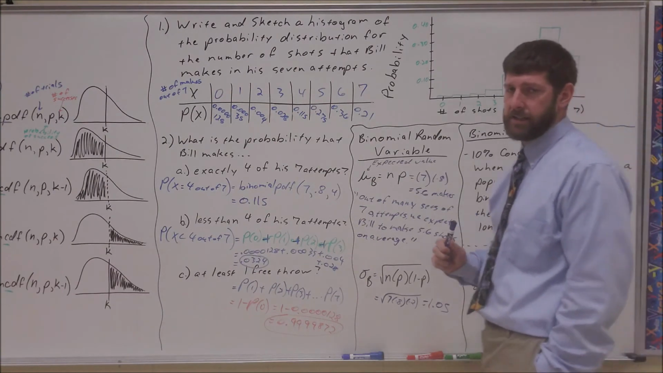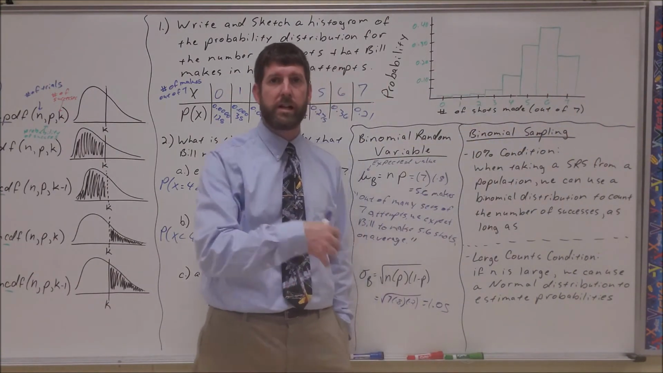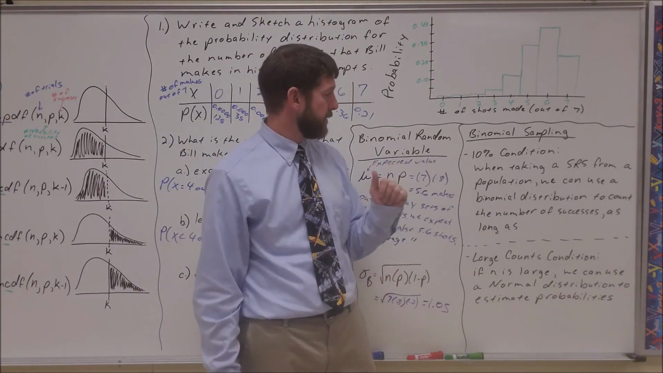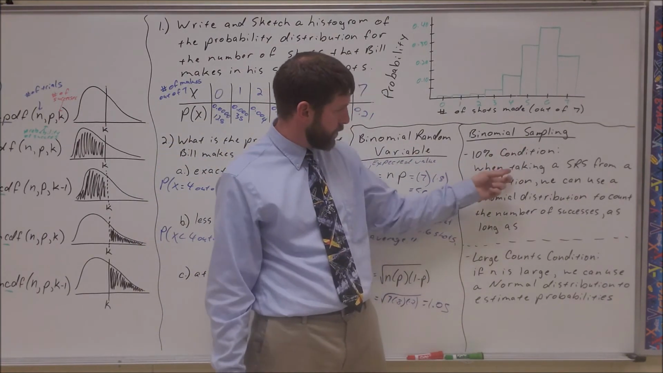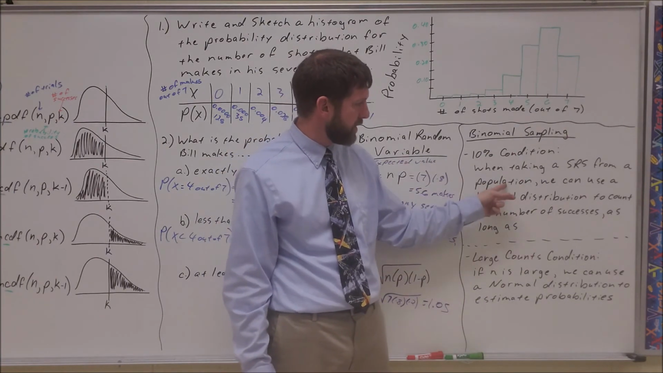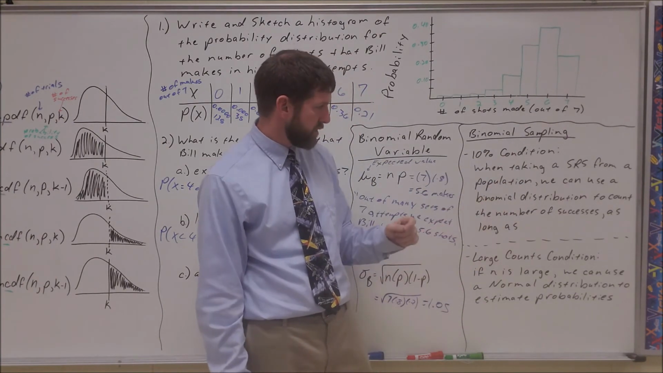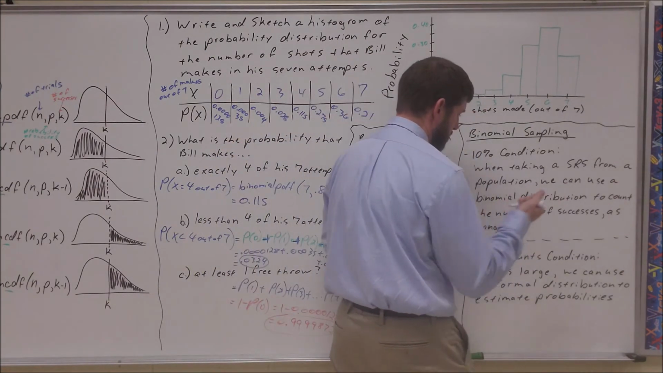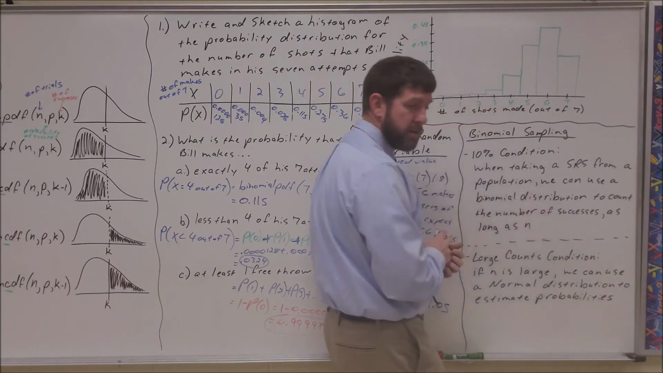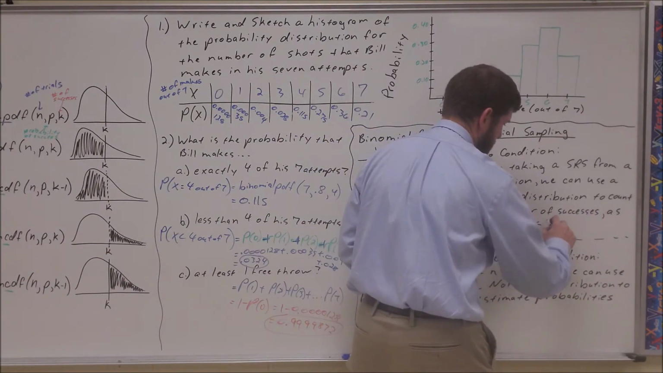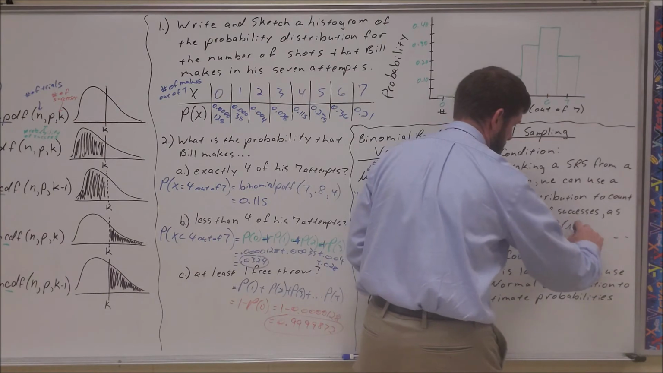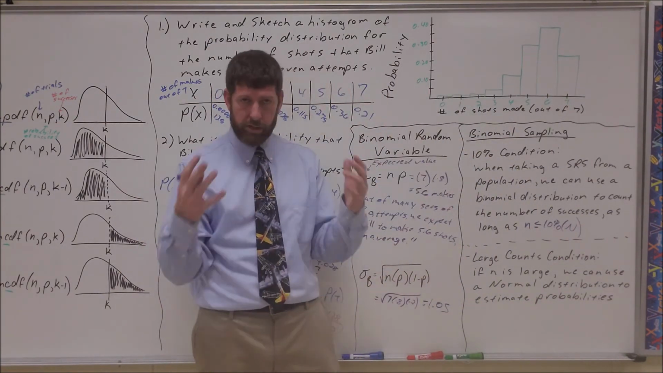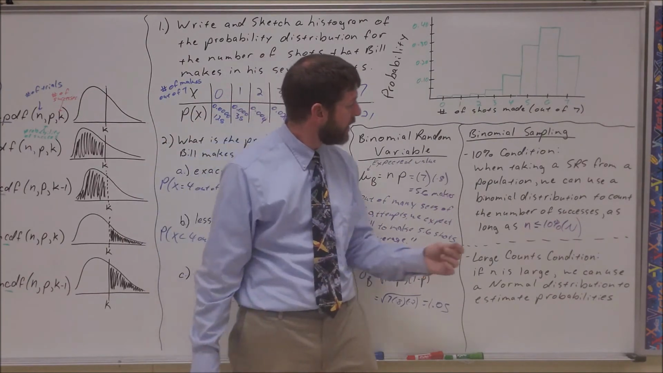So mean and standard deviation. Last thing we'll talk about is a couple of conditions. When can we use certain characteristics? So first, binomial sampling, the 10% condition. When taking a simple random sample from a population, we can use a binomial distribution to count the number of successes as long as our sample size is less than or equal to 10% of our population. We don't want to be too big, and we'll talk later on about why we have this cap of 10%.